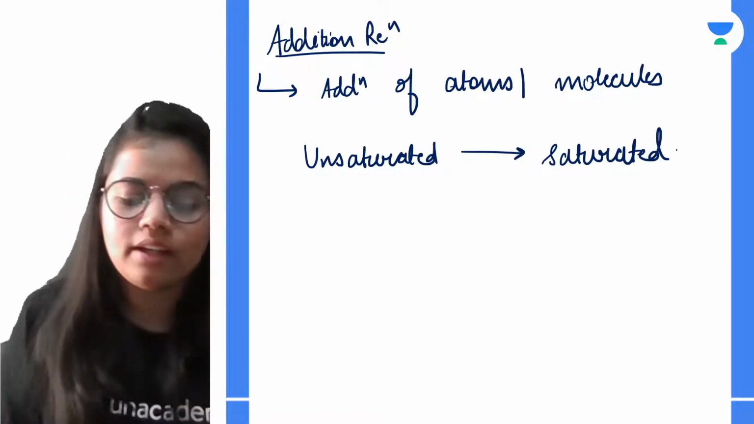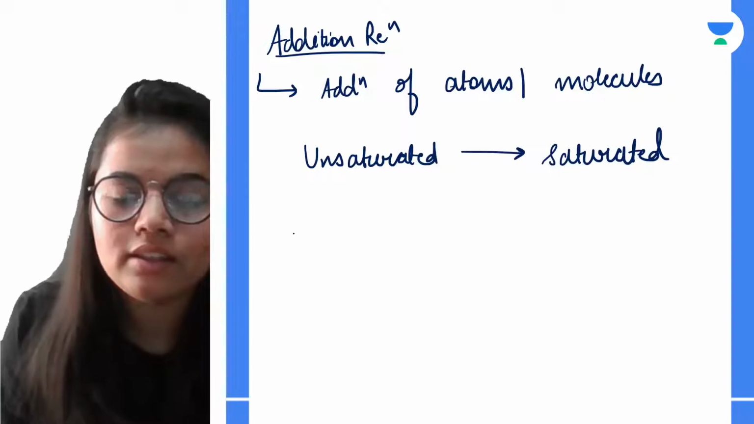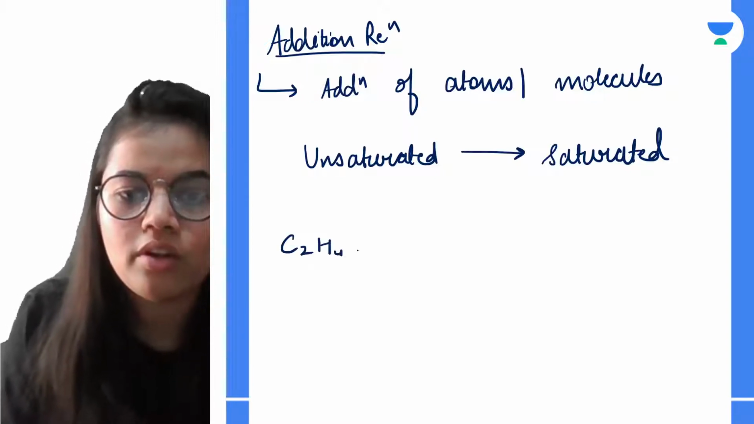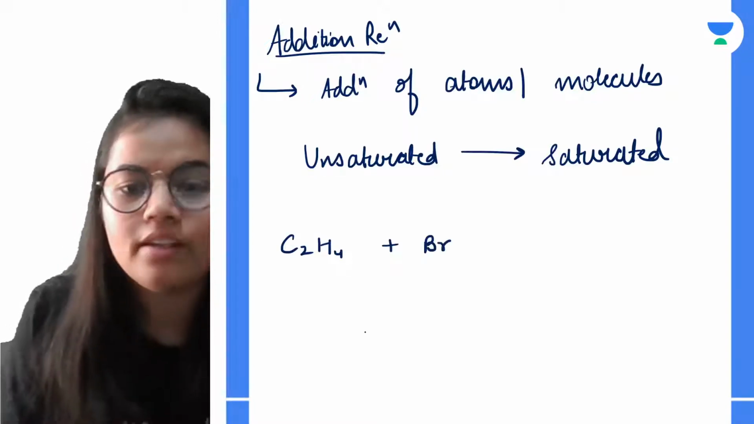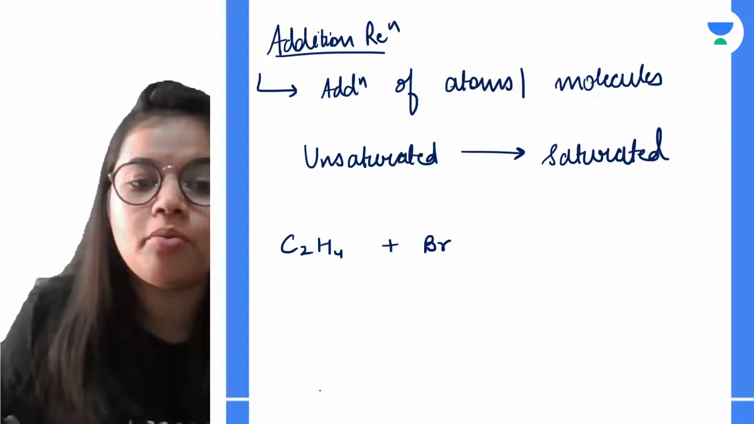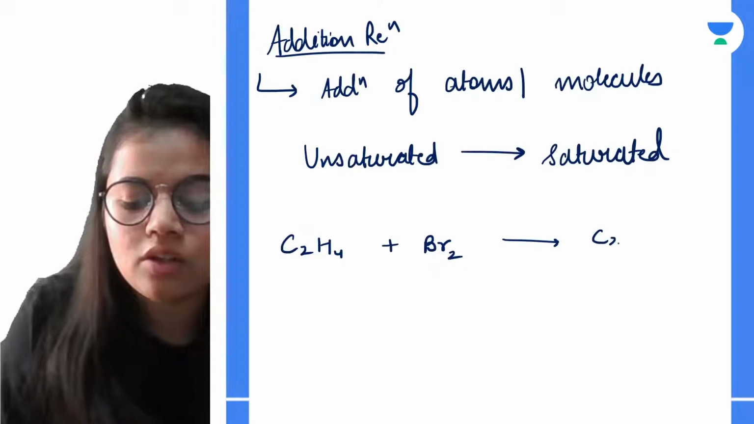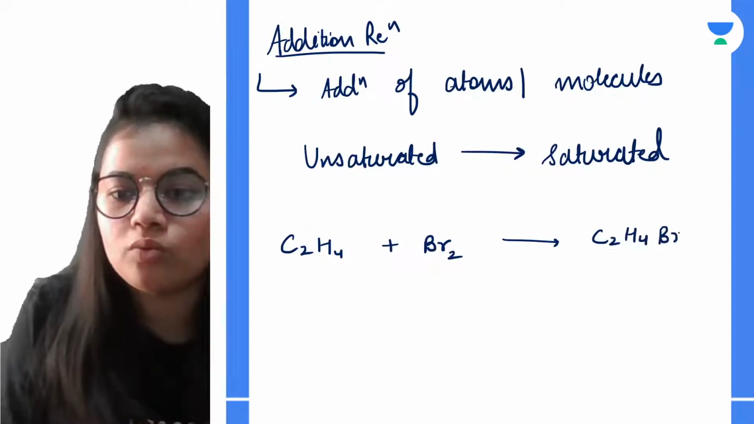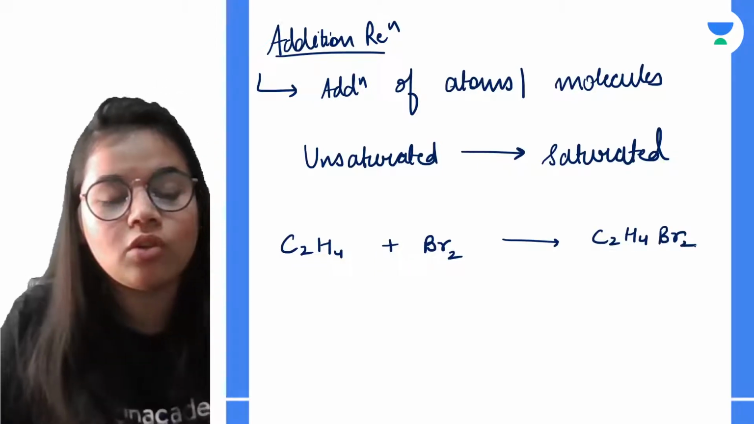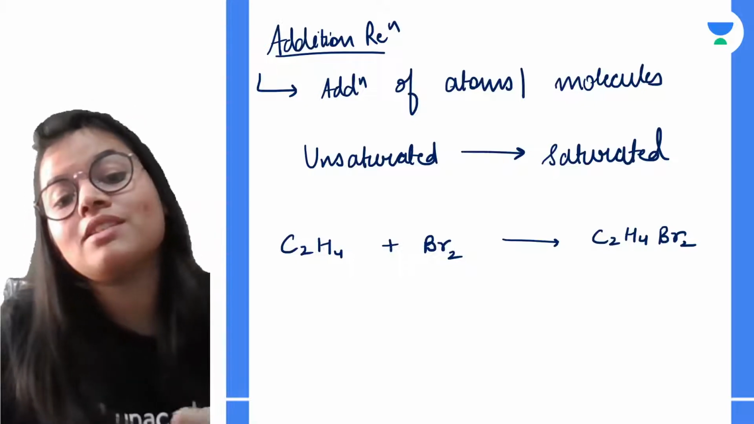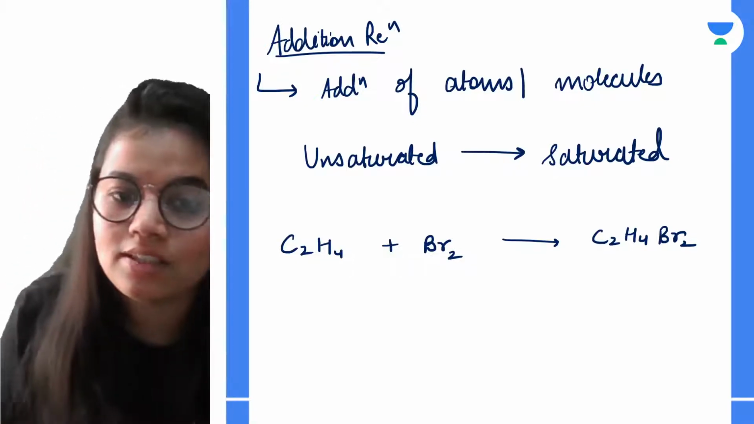Let us see. If I add C2H4 and Br2, that is ethene and bromine, तो क्या होगा? We will be getting C2H4Br2. अभी ये add हो गया. Okay. Now talking about what the change we are seeing in the structure.